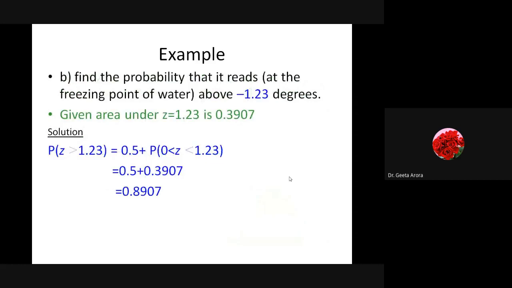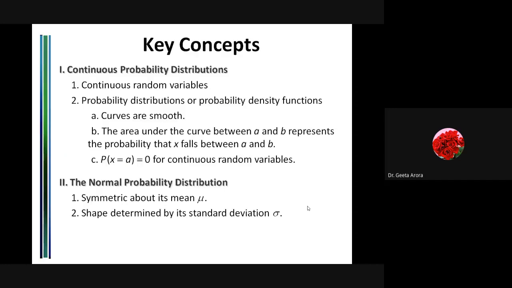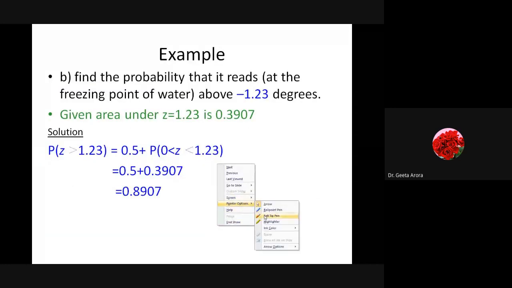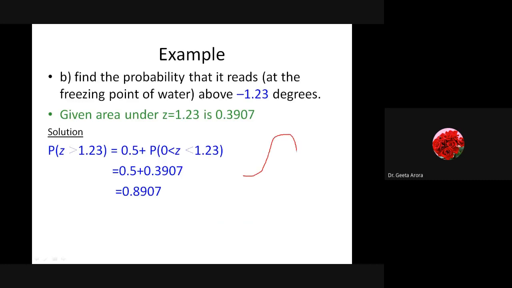Here we have the second part. Find the probability that it reads above 1.23. Above 1.23 means we are looking for greater than 1.23. Correct? Let me see if the figure is here. The figure is not here, so I have to draw it. If you are looking for above 1.23, this is what we have. Correct? And I think it's given as minus 1.23.